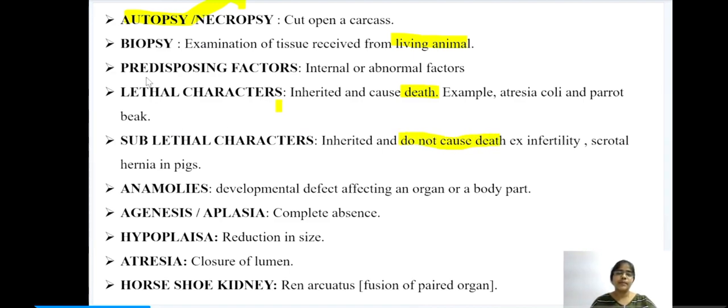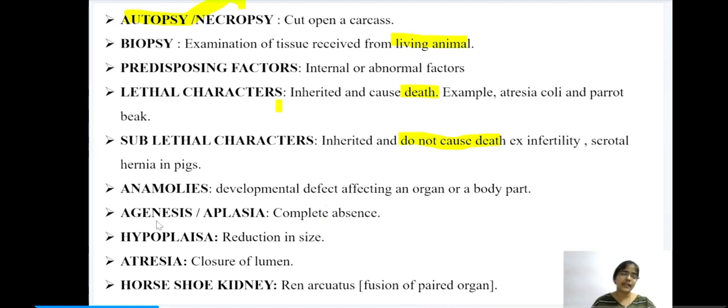The examples for lethal characters are Escherichia coli and parrot beak. The Escherichia coli is seen in horses and parrot beak in cattle. The examples of sublethal characters are infertility and scrotal hernia in pigs. Next, under non-inherited defects, we have anomalies. Anomalies means developmental defects affecting an organ or a body part.